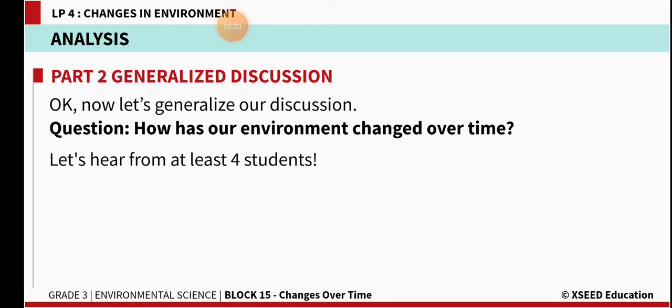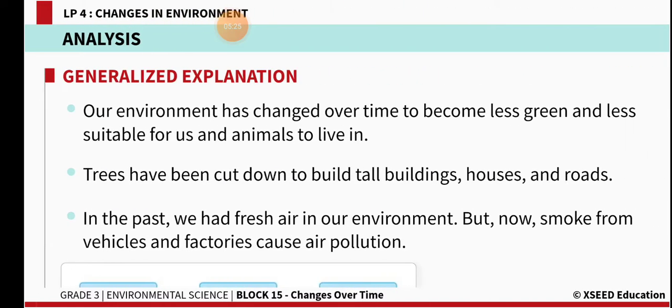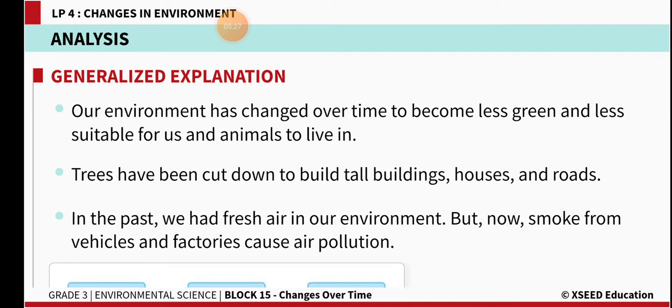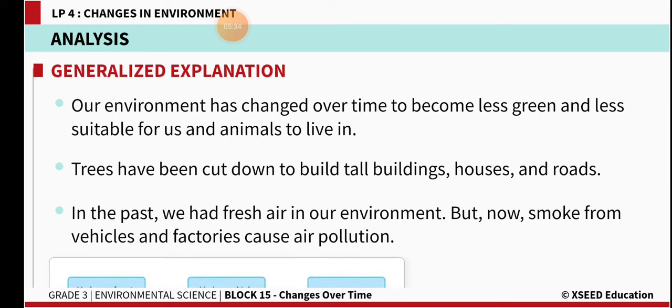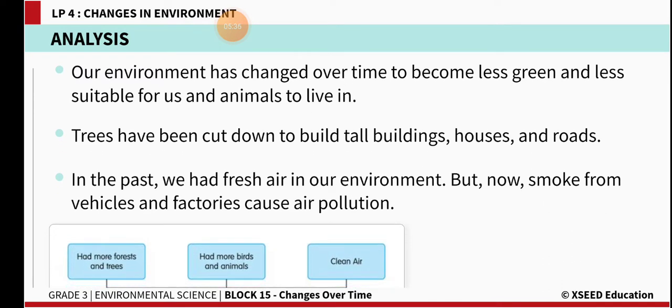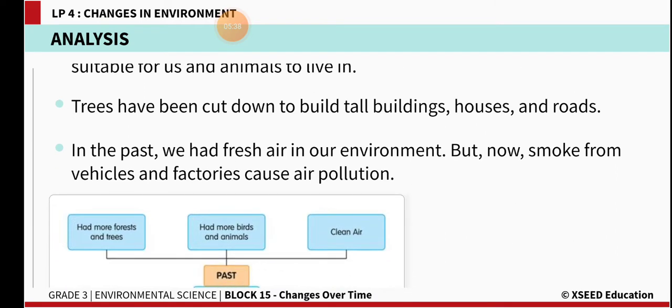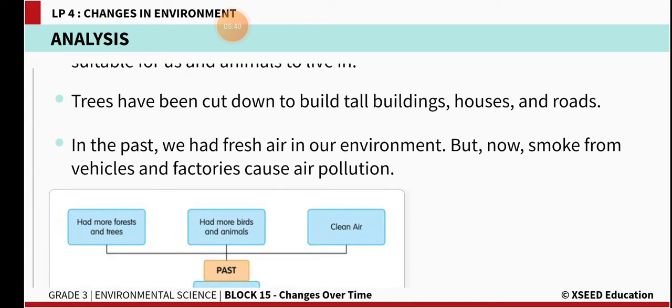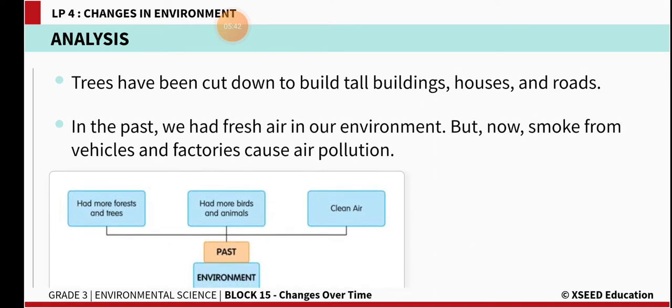How has our environment changed over time? Our environment has changed over time to become less green and less suitable for us and animals to live in. Trees have been cut down to build tall buildings, houses, and roads.